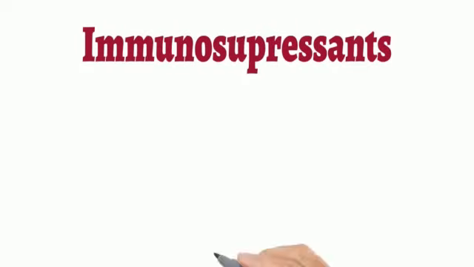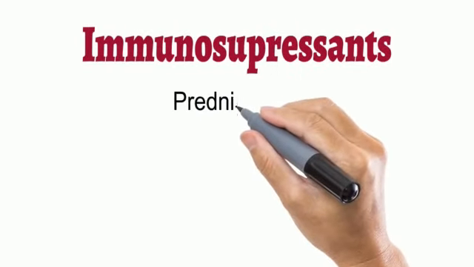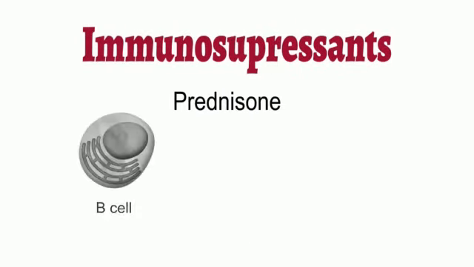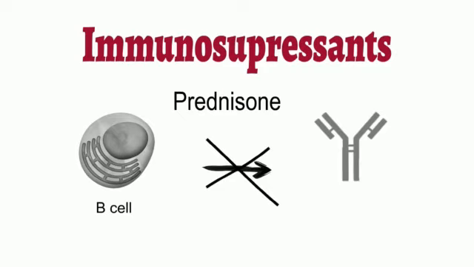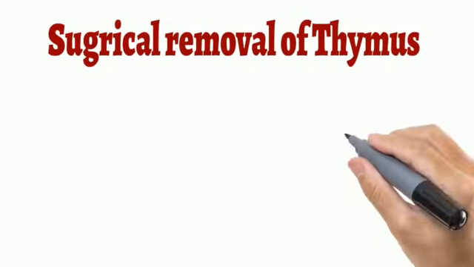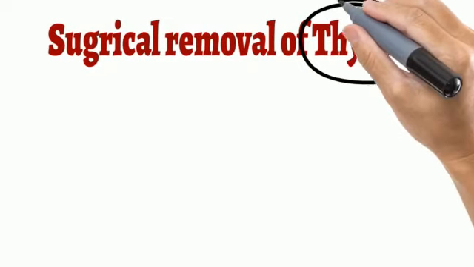A person can be treated with immunosuppressants like prednisone. This inhibits the antibody production by B cells and blocks the basic cause of the disease, that is anti-acetylcholine receptor antibodies. The third kind of treatment is the surgical removal of the thymus, that is thymectomy.